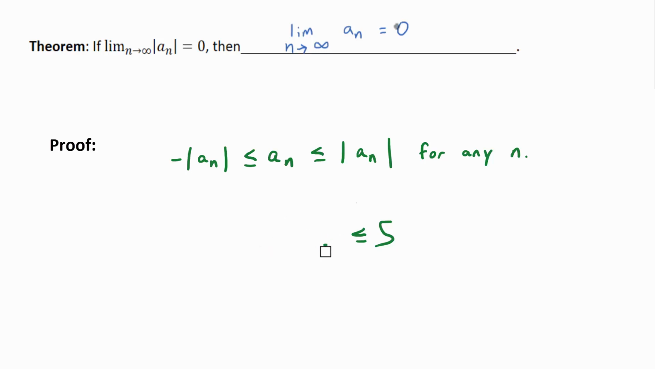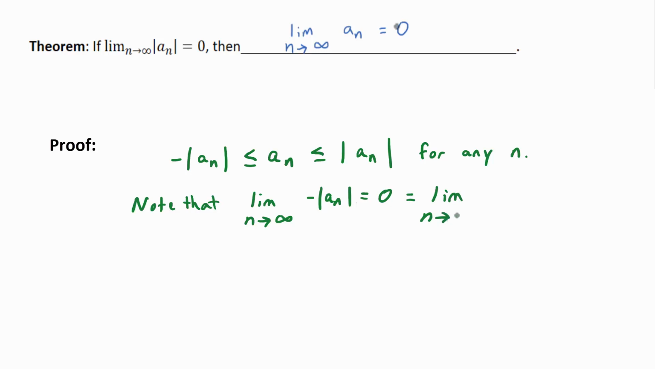Well, what theorem can I use then to show that a_n also converges to 0? Note that the limit as n goes to infinity of the opposite of the absolute value of a_n. Well, if the absolute value of a_n converges to 0, won't the opposite of those values converge to 0? Yeah. And, of course, we already know that the limit of the absolute value of a_n equals 0. So what can we conclude?